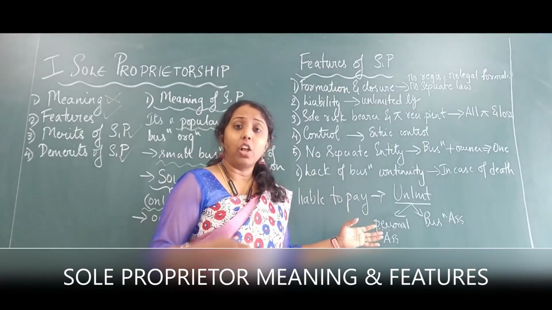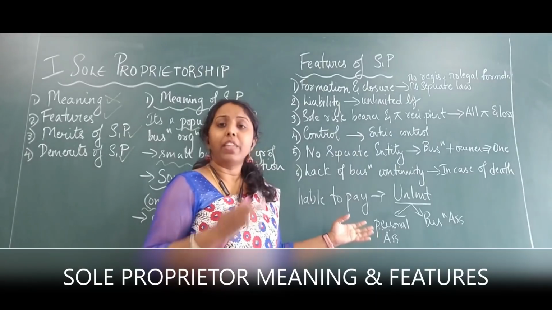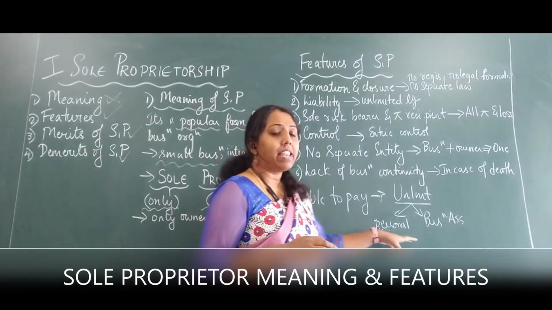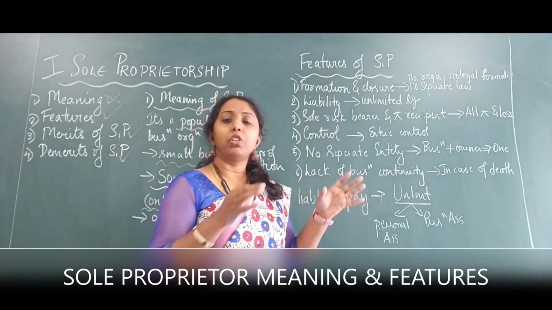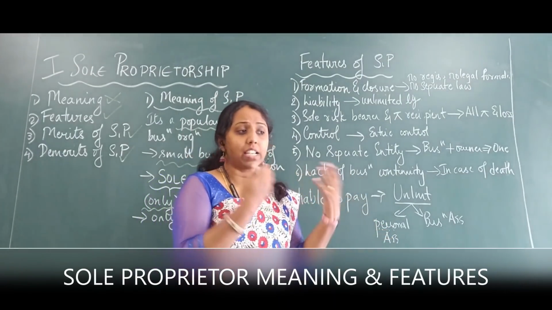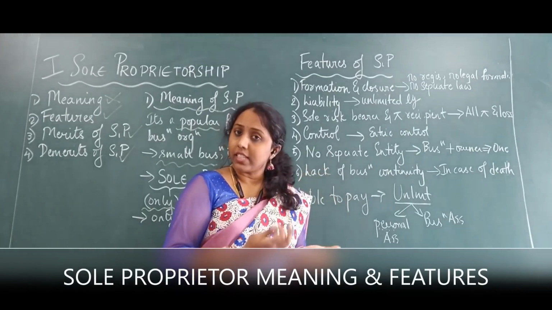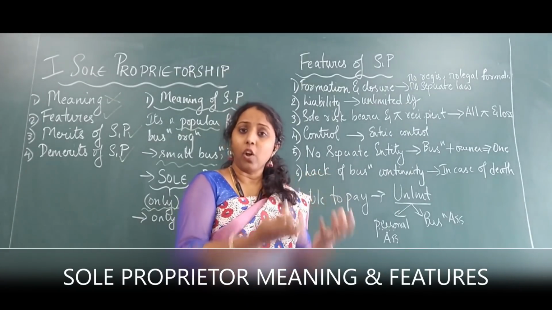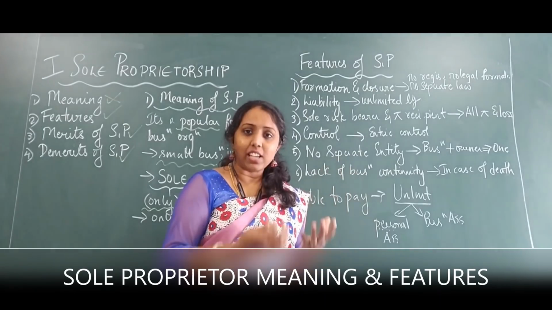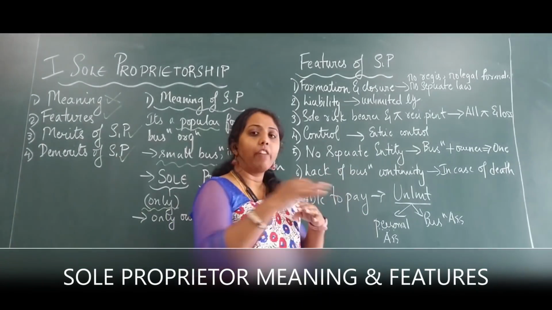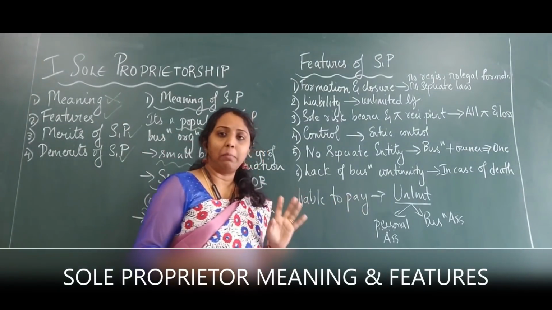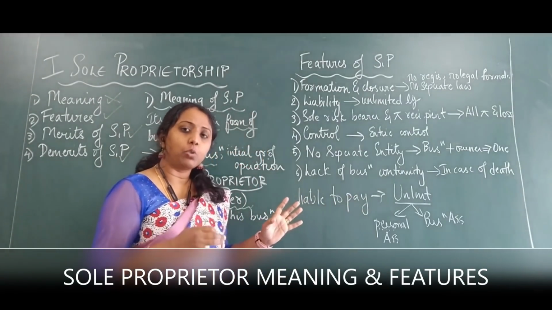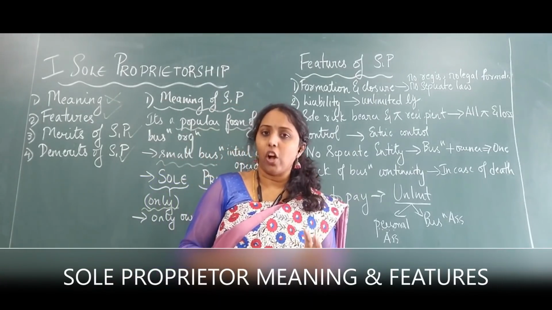But even then the loss is very big. At that time what will he do? He'll start selling his personal assets. Personal assets refers to assets he has in the house. He'll start selling his house, his vehicle, and a lot of his household things, so that he can offset the loss. That is the meaning of unlimited liability. This situation I'm telling you is in case of a loss.